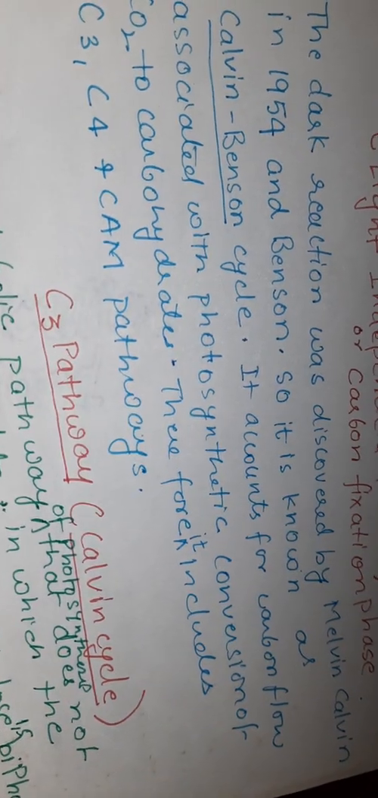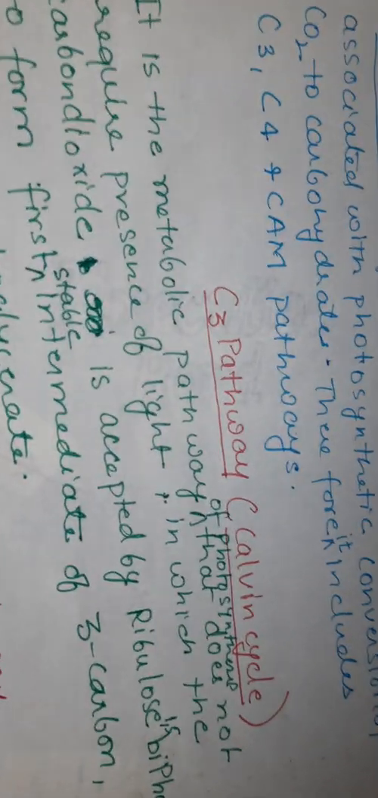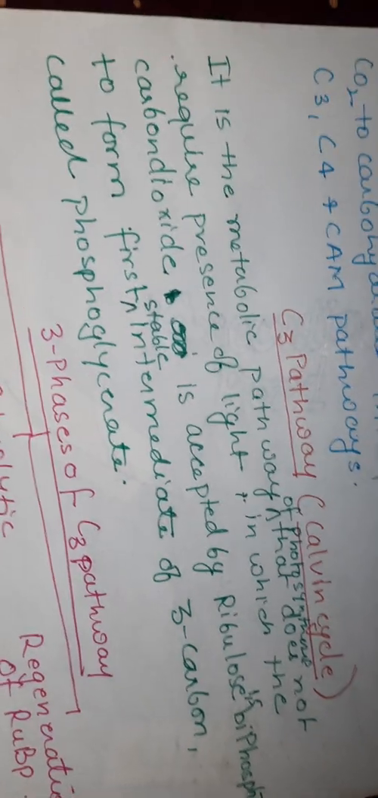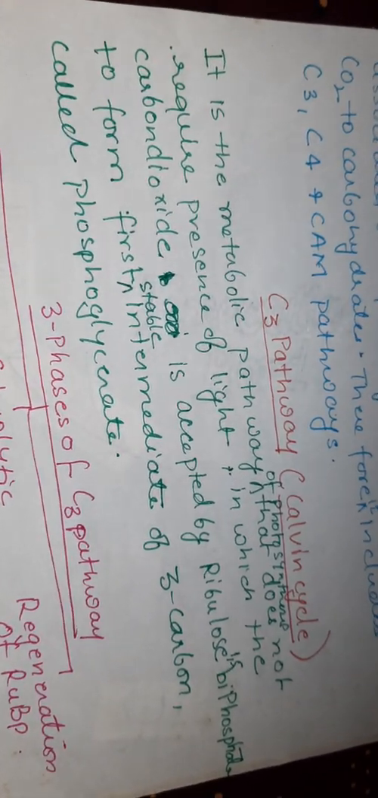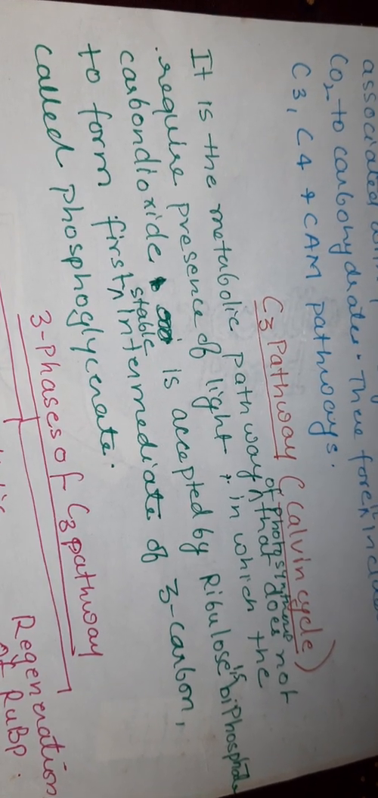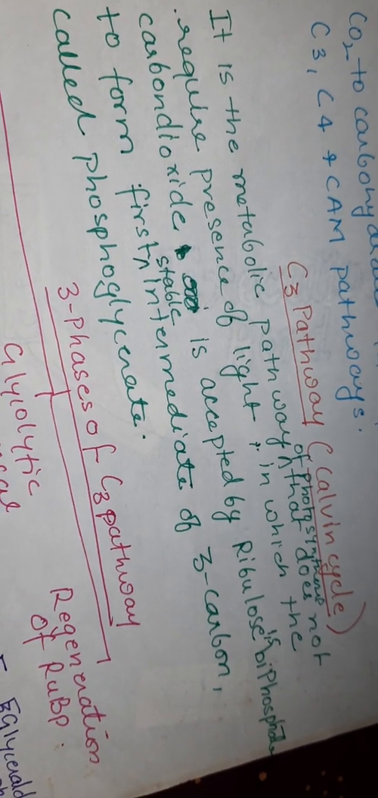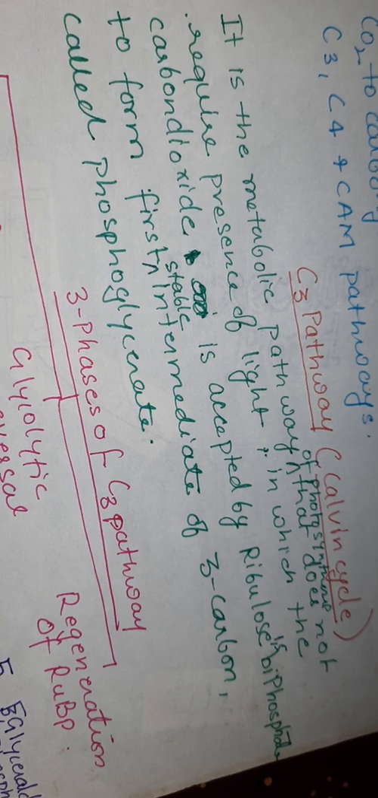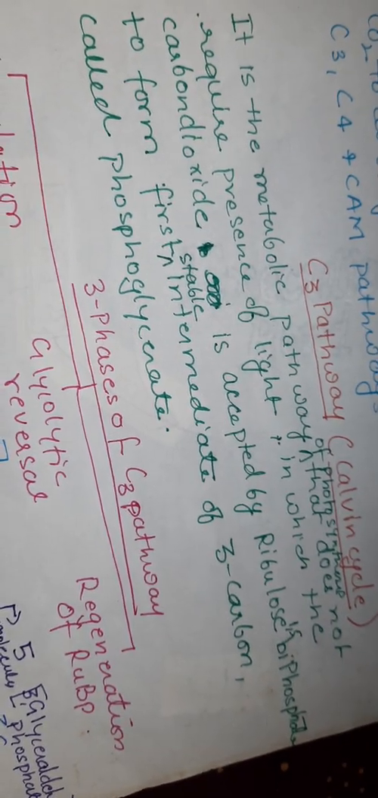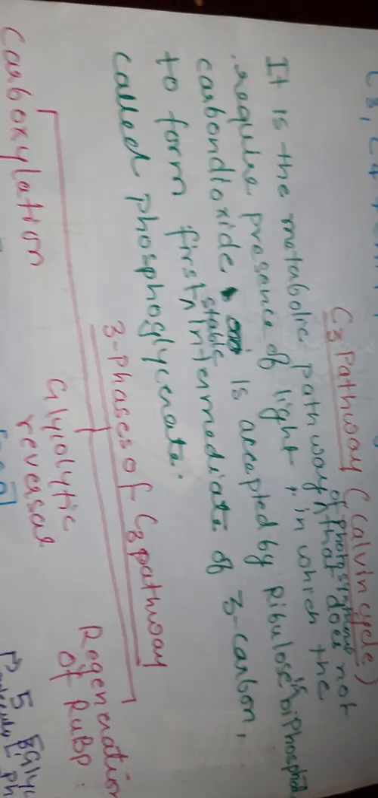Therefore, it includes the C3, C4 and CAM pathways. First we will discuss the C3 pathway, which is shortly known as the Calvin cycle. Now, the Calvin cycle is a metabolic pathway of photosynthesis that does not require the presence of light, and in which carbon dioxide is accepted by ribulose 1,5 phosphate to form the first stable intermediate, that is phosphoglycerate, which is a 3 carbon compound.